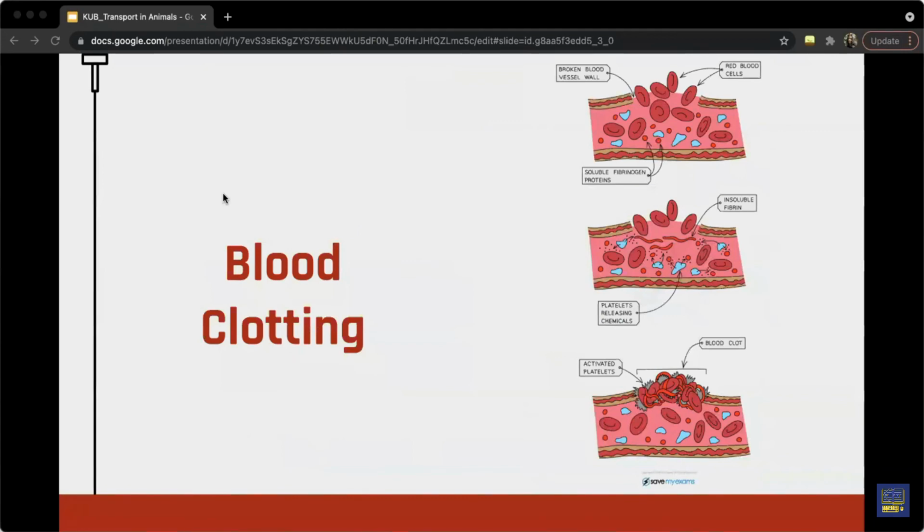So when tissues are damaged and the blood vessels are cut, the platelets clump together and block the smaller capillaries to prevent blood loss. So that's basically blood clotting. The platelets and damaged cells at the wound also produce a substance that acts on fibrinogen and converts it to fibrin, an insoluble substance which forms a network of fibers across the wound. So red blood cells become trapped in the network, like you can see, and form a blood clot. So this prevents blood loss and does not allow any harmful bacteria to enter the wound. So it basically blocks any kind of intervention. No entry, no exit is basically what this does.